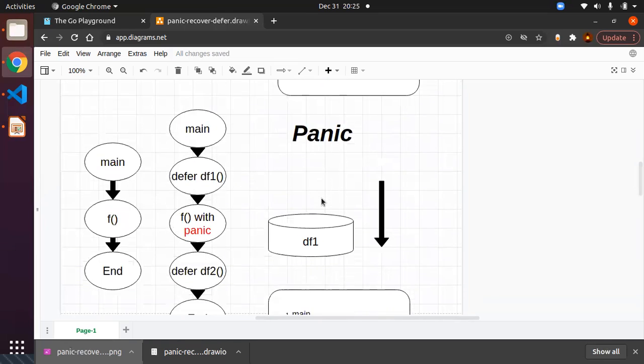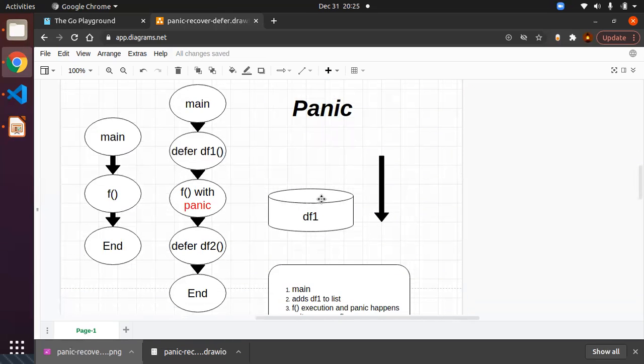And what about panic? Panic is something like a runtime exception in other languages. In general, you create a panic if the program should not be continued at all. Panic is an inbuilt function. You can create the panic by yourself. In other words, there are pre-existing functionalities that also create a panic inside them. For example, here you can see the normal flow we have discussed. Normally the main function will be called, whatever functions or statements inside will be executed, and the main function will be completed.